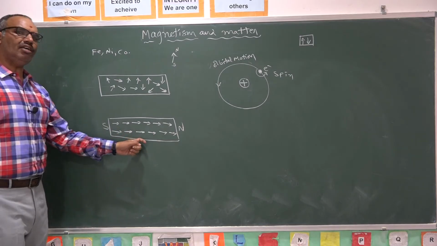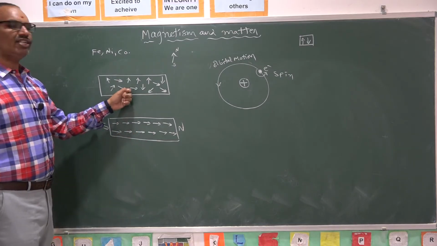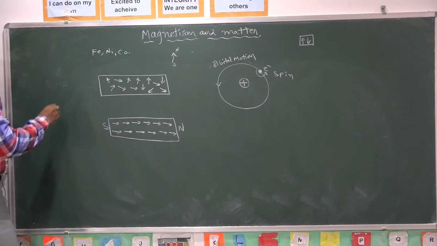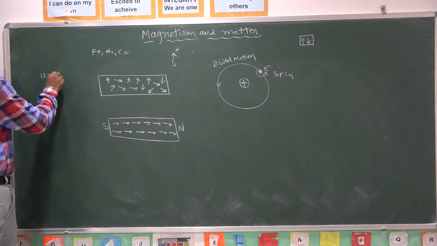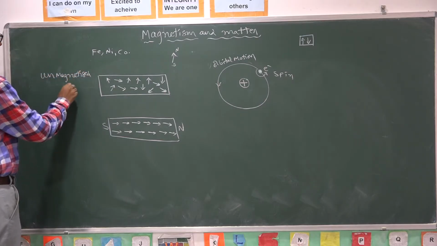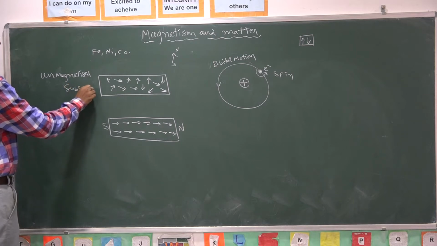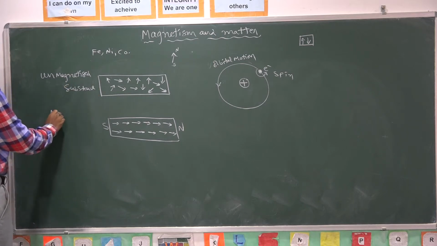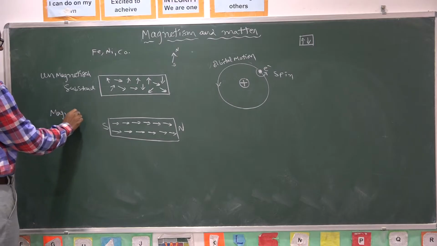It behaves as a magnet. The other one doesn't behave as a magnet. This is called non-magnetic substance or unmagnetized substance. This is called magnetized substance.